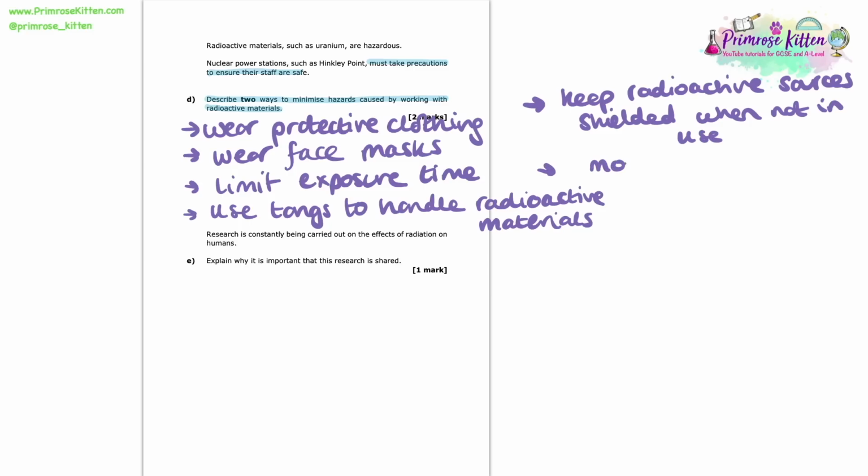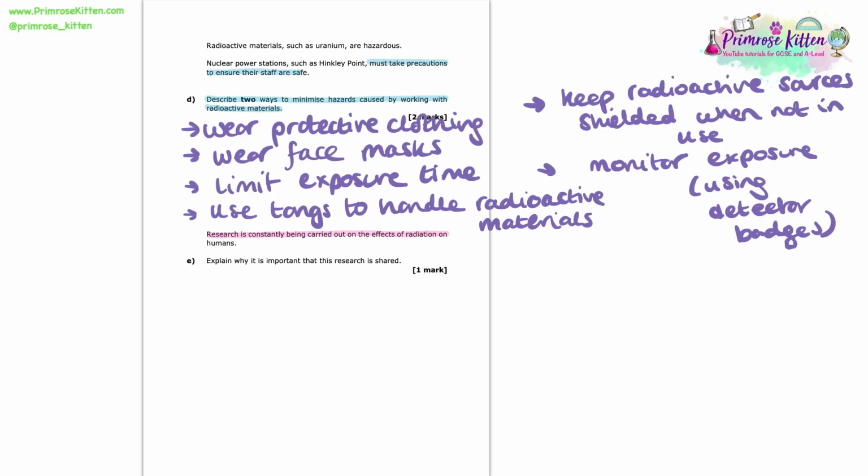And the final point that we could say is that we should monitor exposure. Now, we can do this with detector badges, which will show when a person has been exposed to too much radiation. So we can keep an eye on it and make sure that someone is removed from the environment if they have too much exposure. Now, as this question just wanted 2 ways to minimise hazard, any 2 of those points are going to get you the marks, so get learning them.